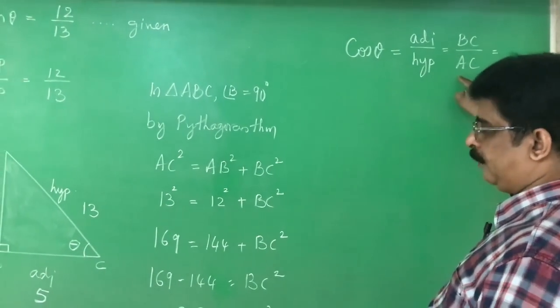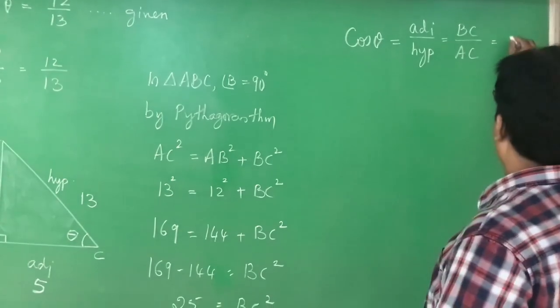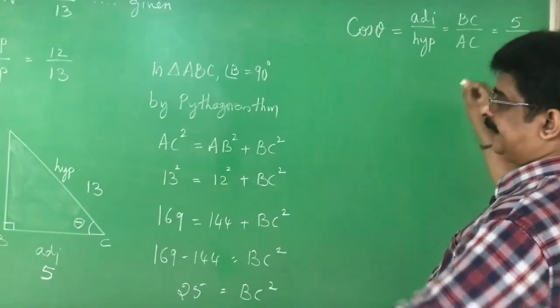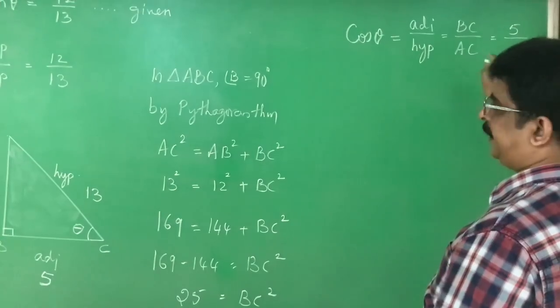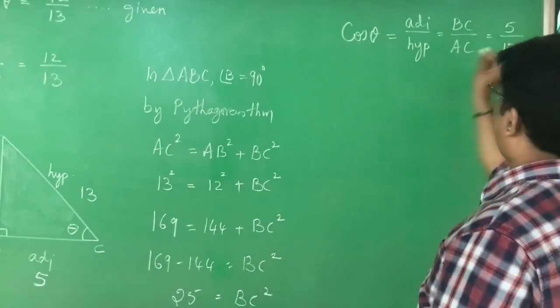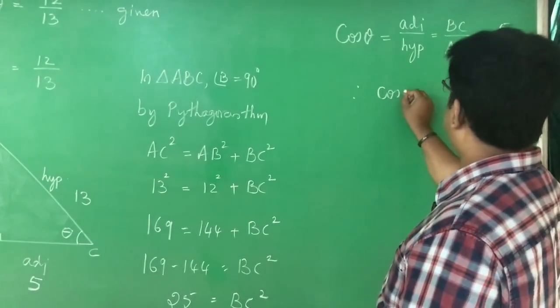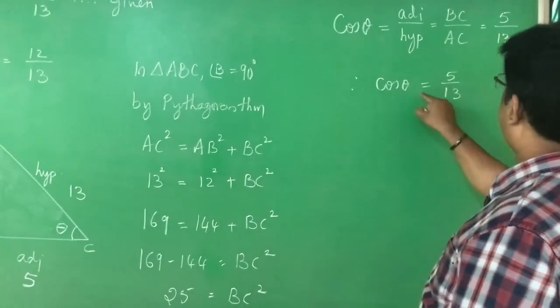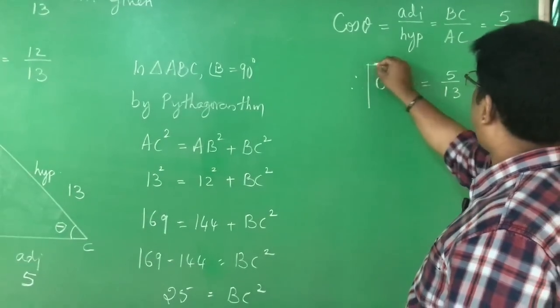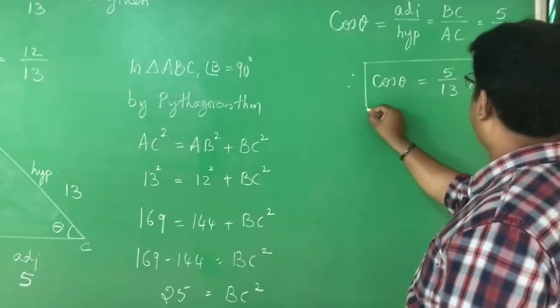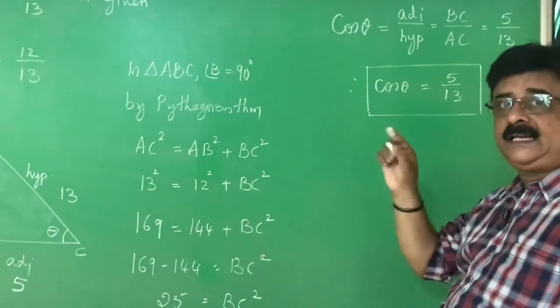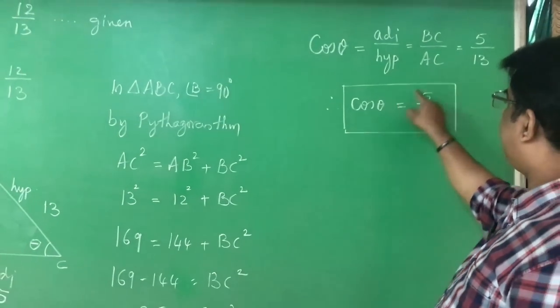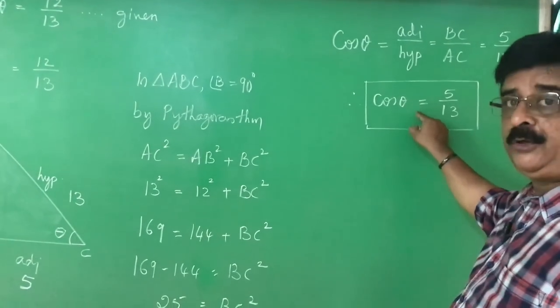BC by AC. What is the value of BC calculated? 5. What is the value of AC given? That is, hypotenuse is 13. Therefore, cos theta is equal to 5 by 13. You have to write the answer like this. Put a box. This helps the evaluator to recognize the answer written by you. Right? Cos theta is 5 by 13. For this you are going to get the marks.